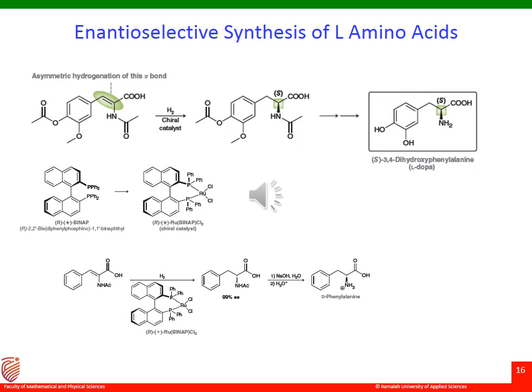Many of the chiral catalysts that have been employed contain a ruthenium atom complexed to a chiral ligand such as BINAP. So generally a BINAP ruthenium chloride complex is used as the chiral catalyst. There are many other chiral catalysts existing, and a lot of new chiral catalysts are also being employed in the synthesis of only the L amino acid.